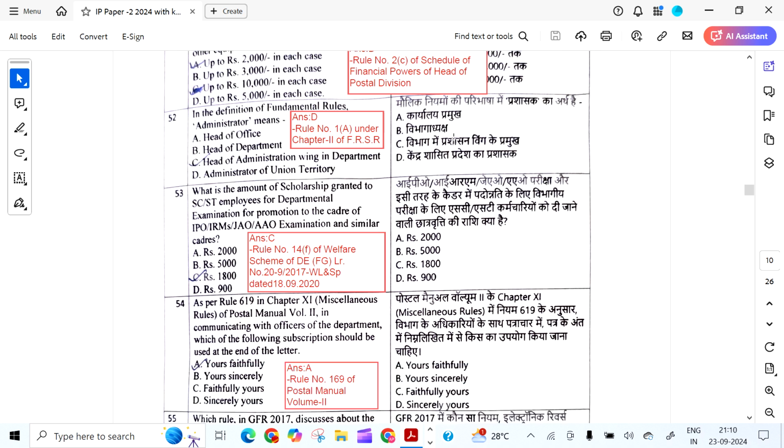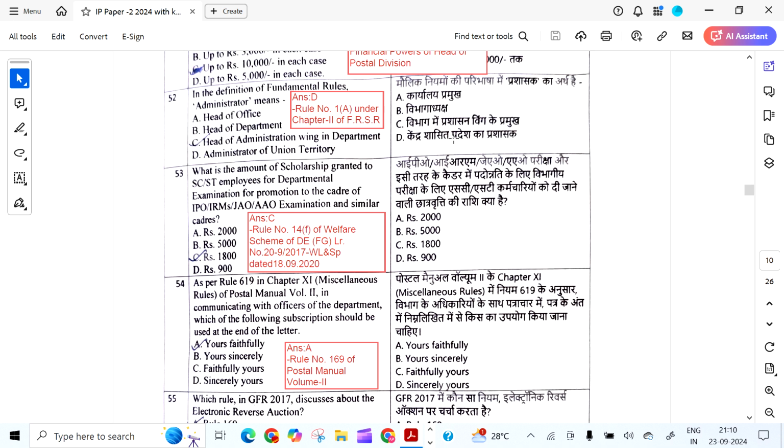Okay, next. In the definition of fundamental rules, administrator means it is administrator of the union territory as per rule 1A of chapter 2 of FRSR.